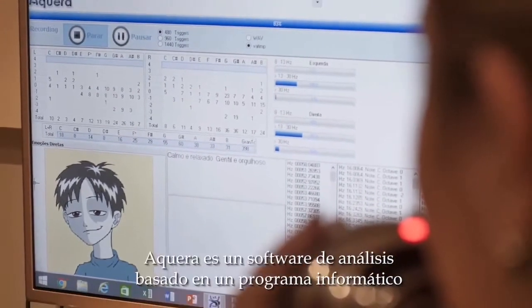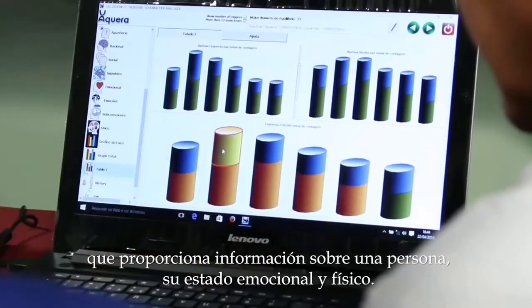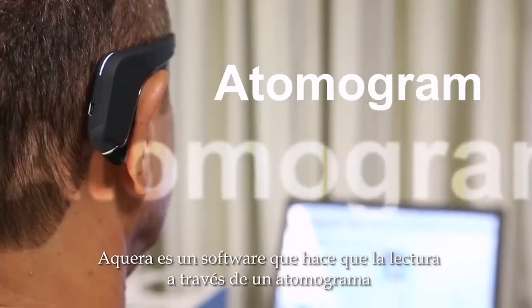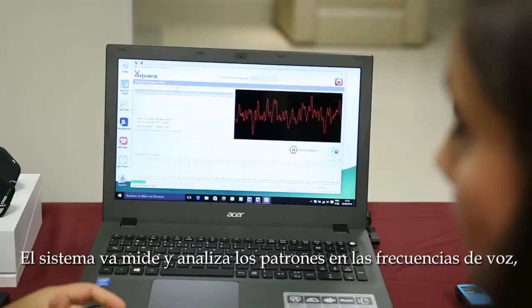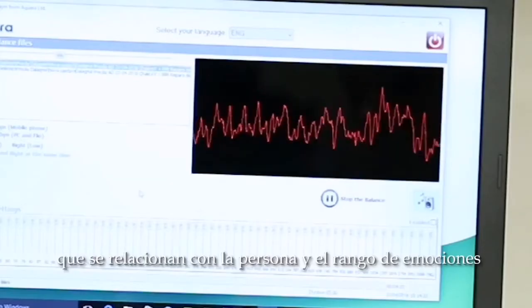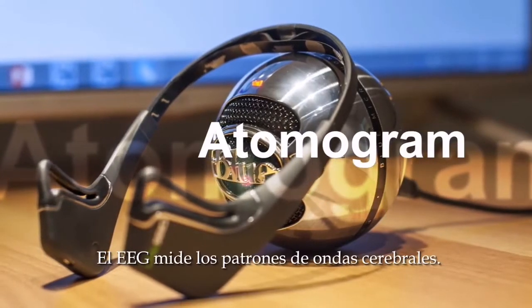Aquera is a computer-based analyzing software program which provides insights into a person's emotional and physical state of being. Aquera software makes a reading through an atomogram and by voice capture. The VA system measures and analyzes patterns in voice frequencies, which are related to the person's range of emotions and impulses. The EEG measures brain wave patterns. The system makes several comparisons between the patient's frequencies and known balanced frequency patterns to find the patient's frequency imbalances.